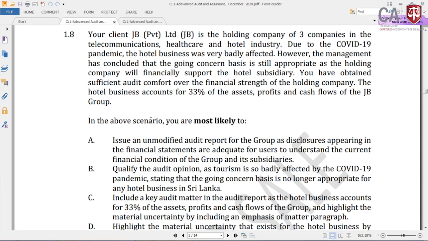So there are many students who are confused with this going concern reporting. So let me take 2 to 3 minutes and re-explain, because I discussed this going concern with you in one of the webinars in CL1, as well as the BL5 webinar, which is available on the CS Sri Lanka YouTube channel or the website. You can watch that. But if you don't have time to watch that webinar, let me explain the concept again.